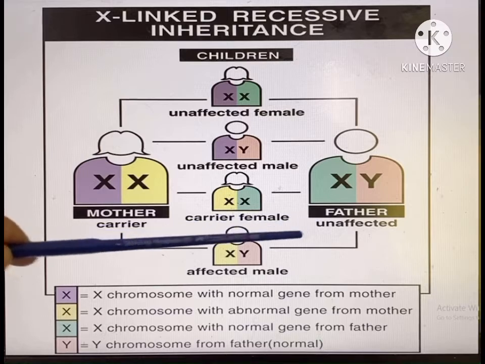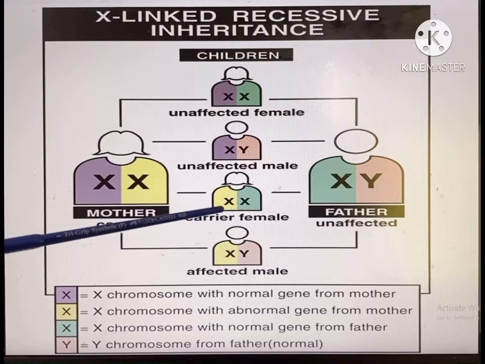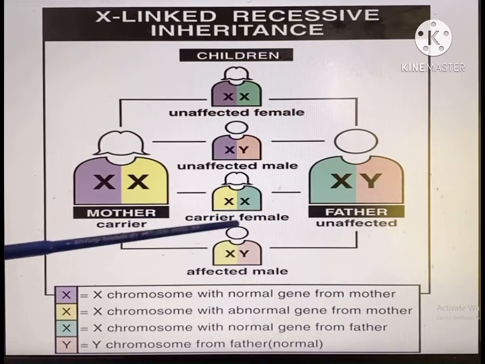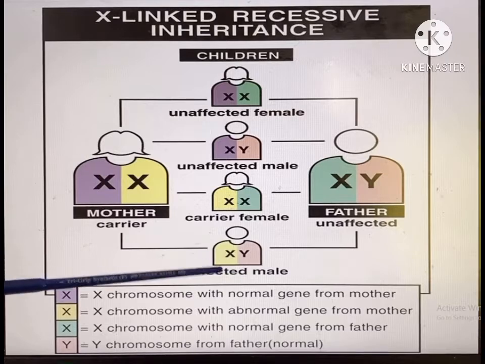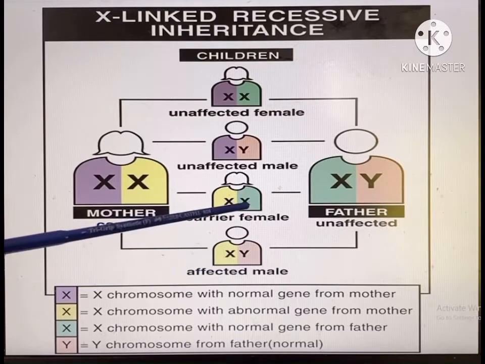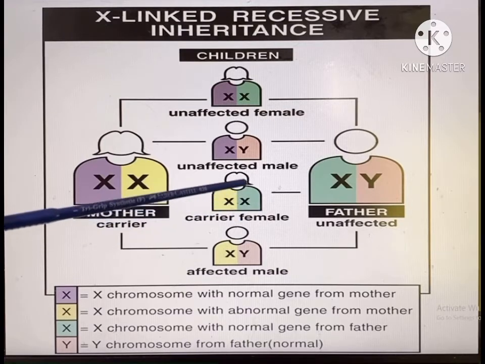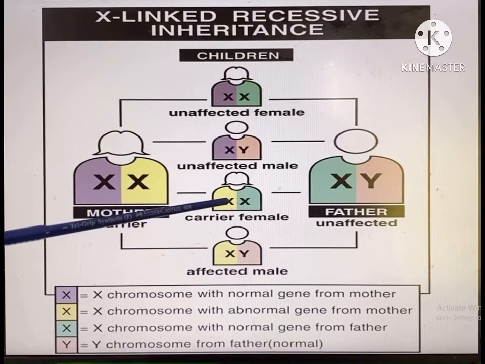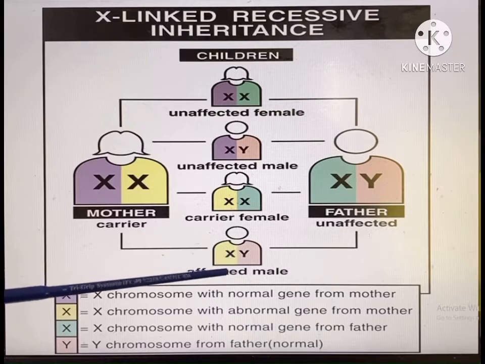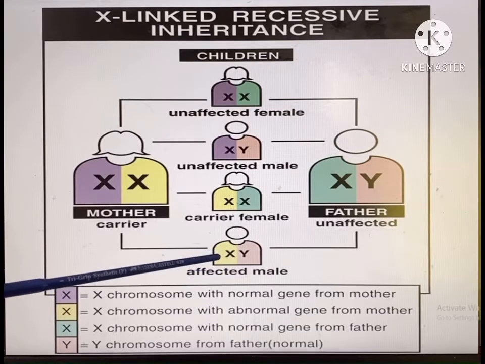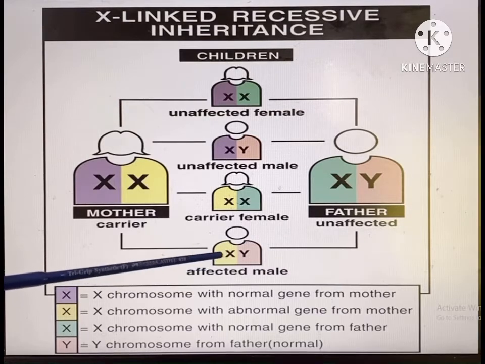The daughter would be a carrier, but the son would be affected, because between the X and X chromosomes, when the defective gene resides in any one of them, she becomes a carrier. But when the X chromosome carrying it is paired with Y in males or sons, the male remains affected.